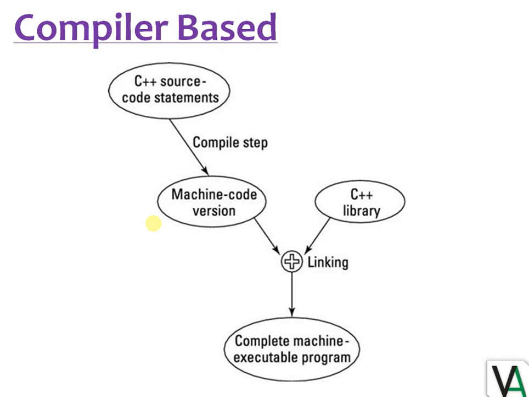C++ code statements are given to the compiler and the compiler reads each and every statement, and if any kind of error is present in the code, that is shown to the programmer. If the source code is error free, then the object file, we can say the machine code version, is created, and the linker will link each required library with the code, and finally we will get the executable program that is executed and we will get the output on the output screen.